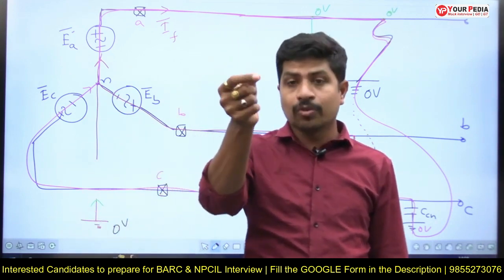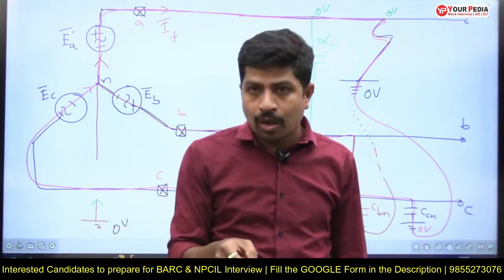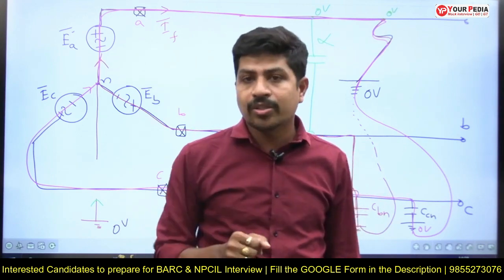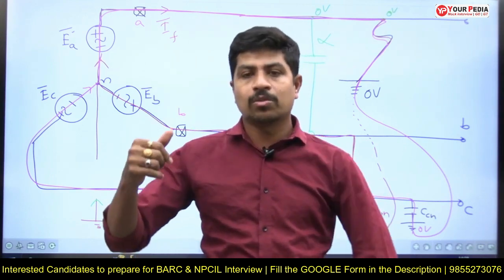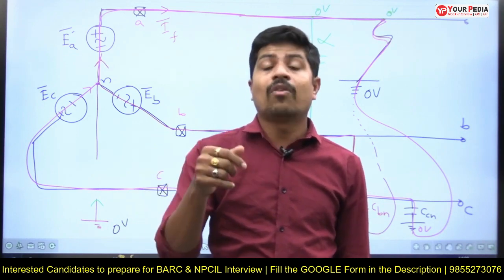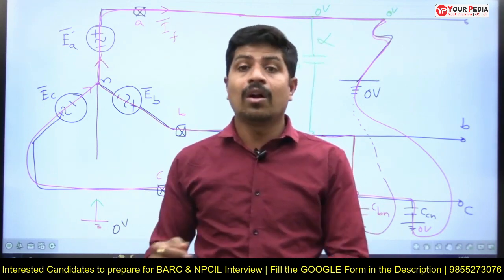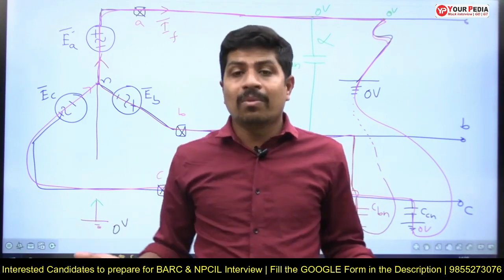What are the advantages of neutral grounding? If you do the neutral grounding, there is a closed path for the flow of fault current. That is one of the advantages. If neutral is not grounded, there is no closed path for the flow of fault current. Then the fault cannot be detected. If fault is not detected, that cannot be isolated. Fault will persist. Sir, what is the problem if fault persists?